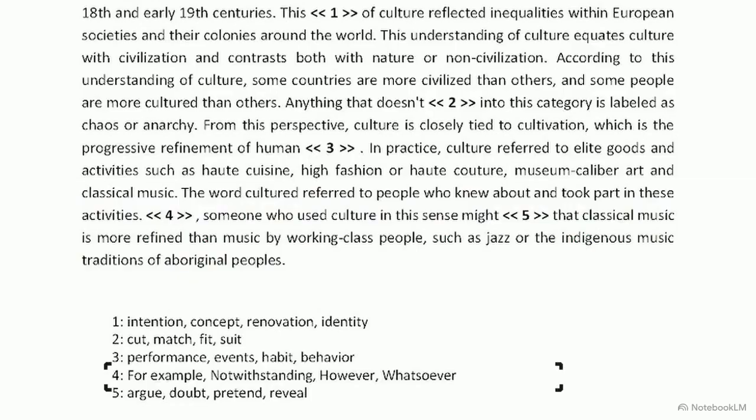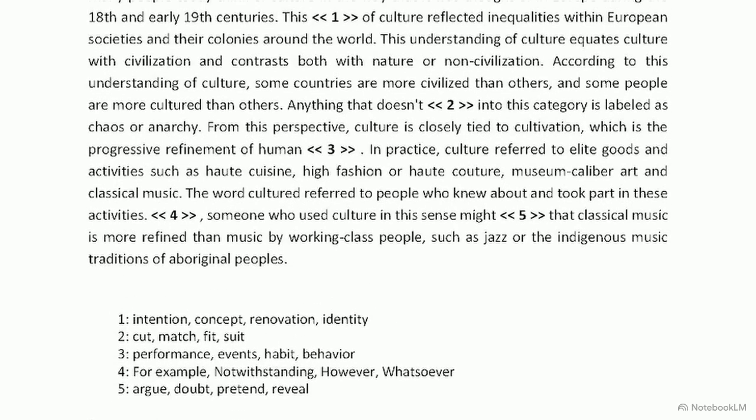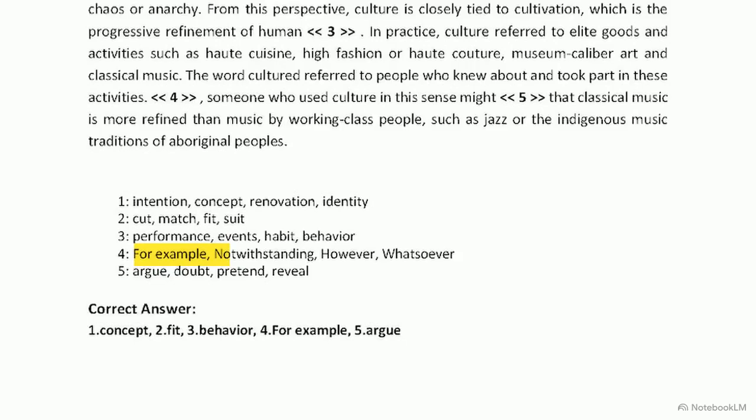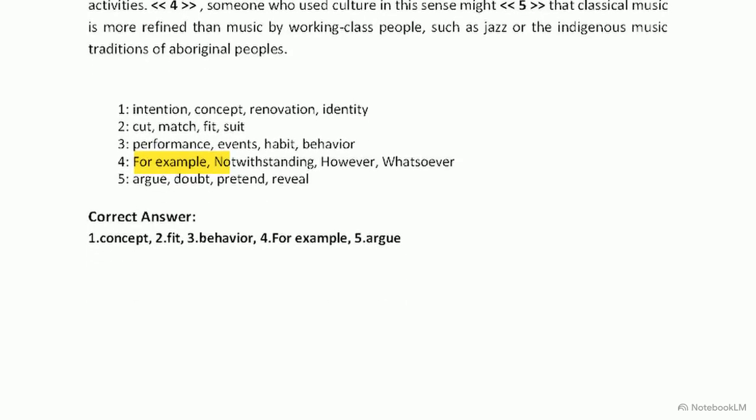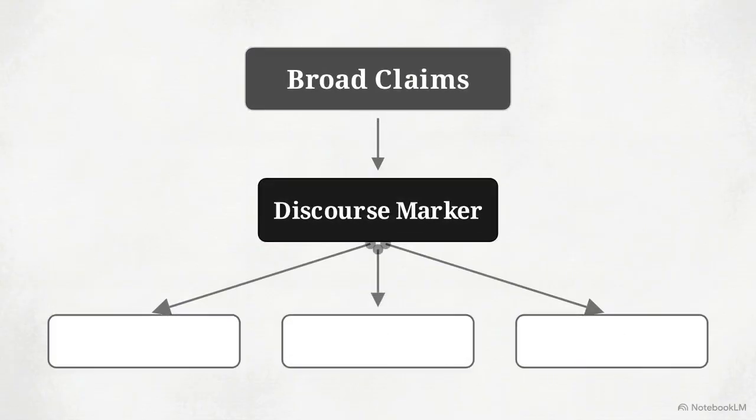Pause the video here. Examine the options. For example, notwithstanding, however, whatsoever. Determine which one bridges these 2 points and why. The second sentence serves as a direct, real-world application of the broad theory stated previously. Because it illustrates the general point with a specific instance, we select for example and reject contrast markers like however. Identifying the correct discourse marker depends on mapping the structural relationship between a text's broad claims and its specific evidence.